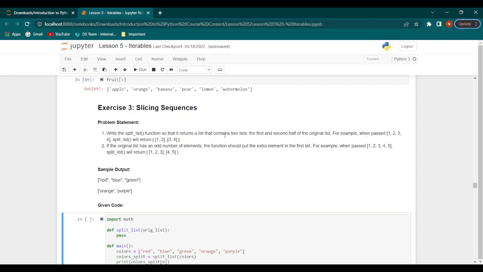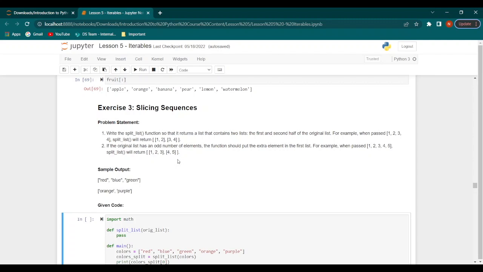Now let's get into an exercise where we will practice slicing sequences. What we need to do is write a split_list function, which would return a list that contains two lists, the first and second half of the original list. So for example, when we pass 1, 2, 3, and 4, the split_list function should return 1, 2, and then 3 and 4 as two separate lists.